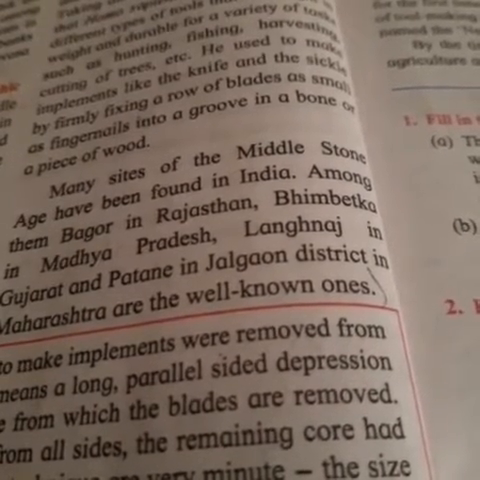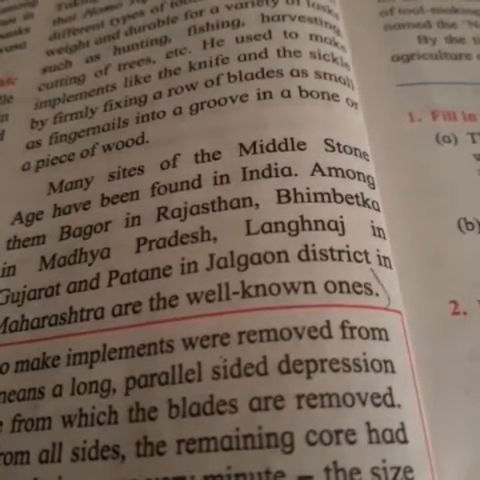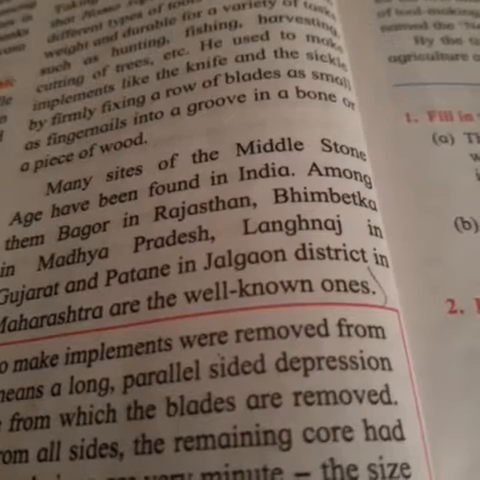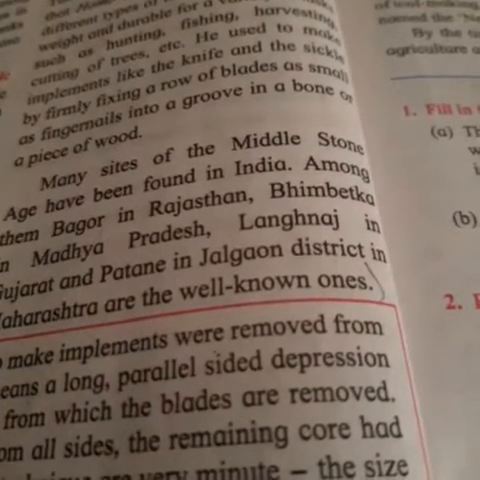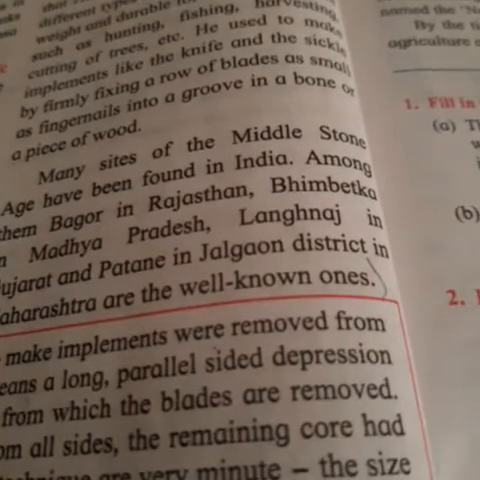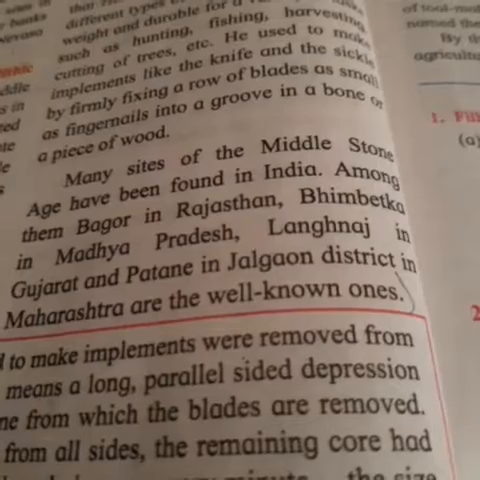Now Middle Stone Age sites have been found in India like Bagur in Rajasthan, then Bhimbetka in Madhya Pradesh, then Langanaj in Gujarat and Patne in Jalgaon district in Maharashtra.